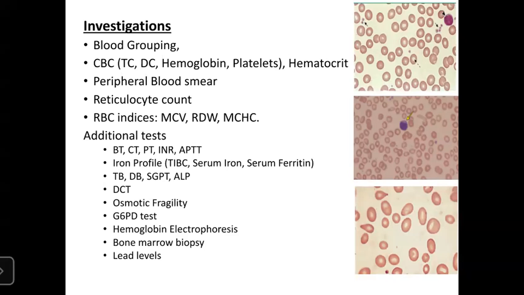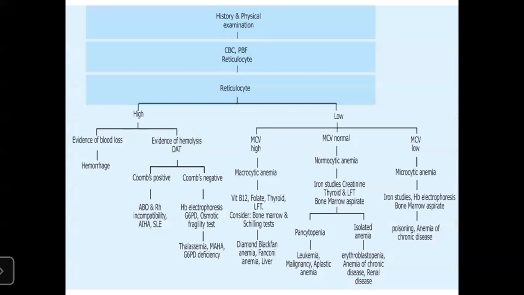Right? So now coming to this, this is a flow chart showing the test to do in different diseases. Right? So first one has to do history and physical examination. Then look for CBC, peripheral blood smear, and reticulocyte count. So if you see a patient is anemic, you should look for complete blood count, peripheral blood smear, and reticulocyte count.